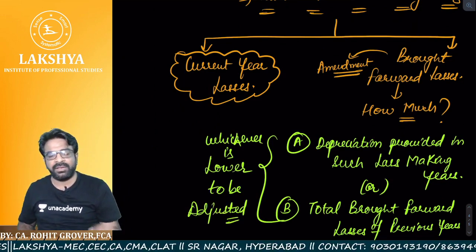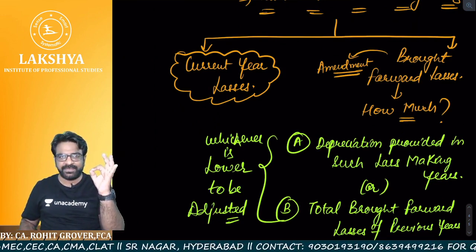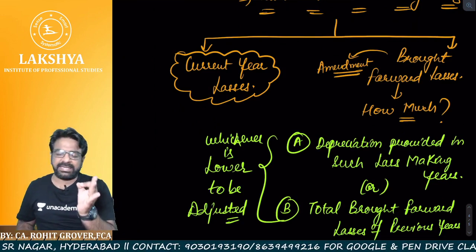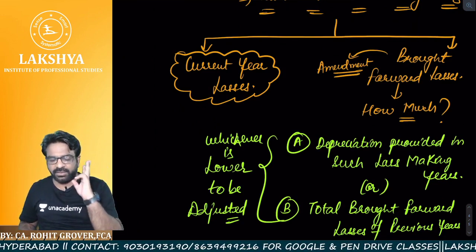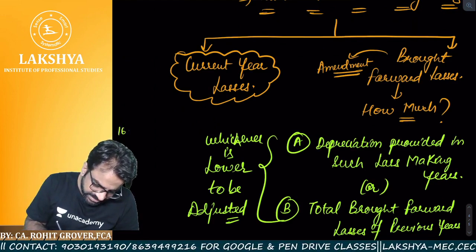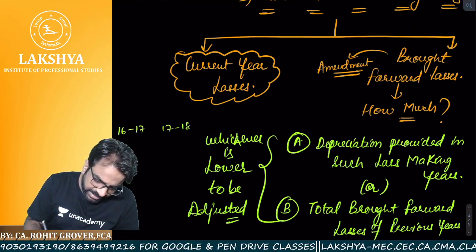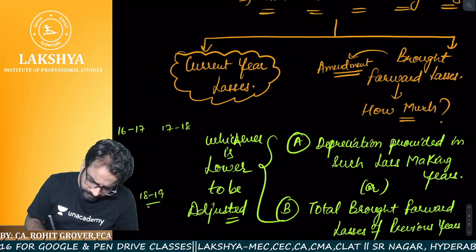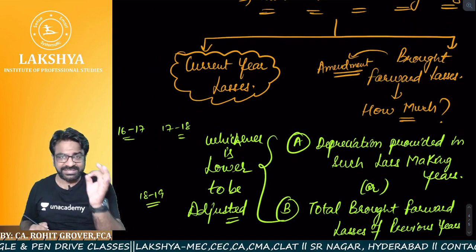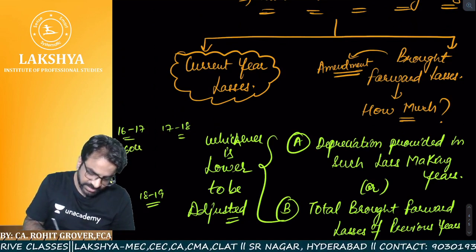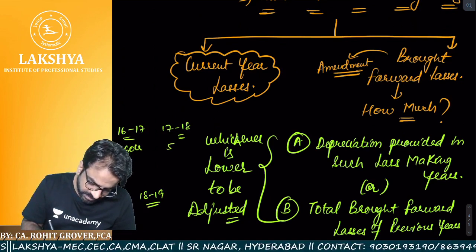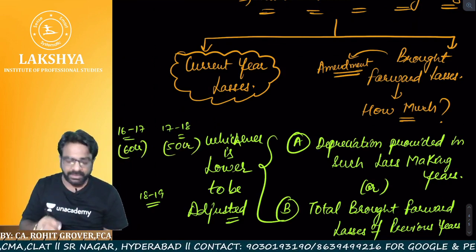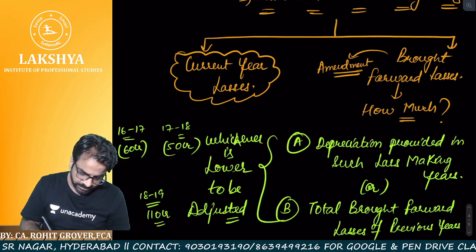So remember one thing, in those loss-making years, say for example, 16-17, 17-18, 18-19. 3 years I incurred losses. Let me give you an example. In 16-17, the loss was 60 crores. In 17-18, the loss was 50 crores. And in 18-19, the loss was 110 crores. Are you getting the point?